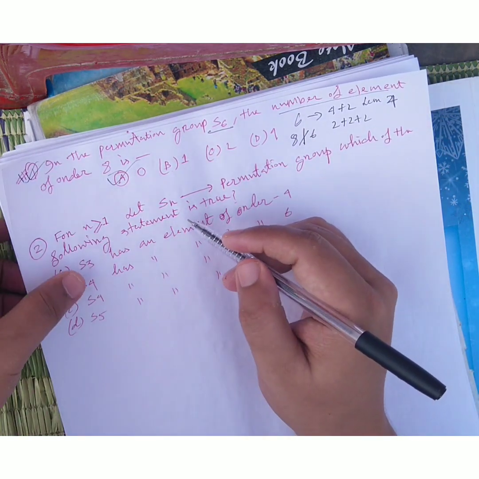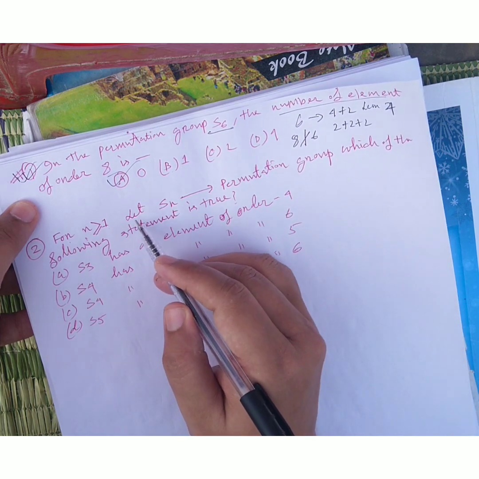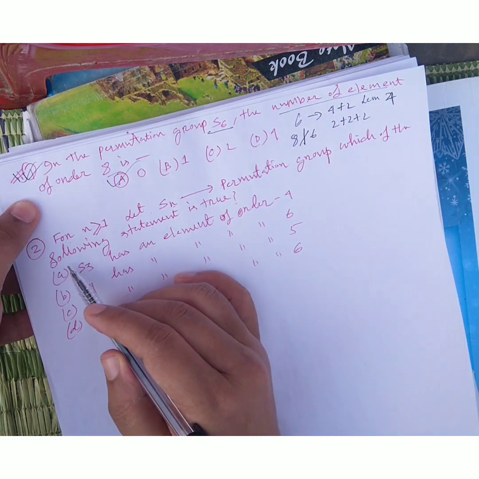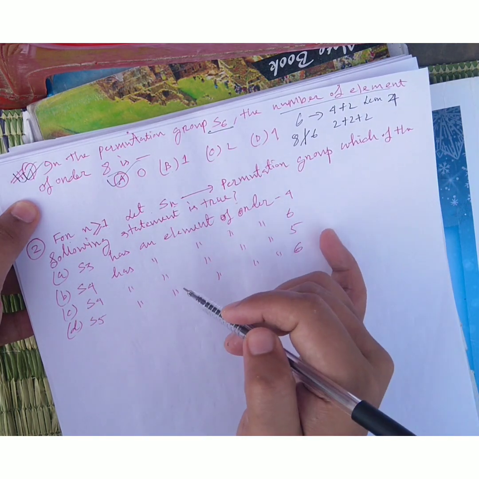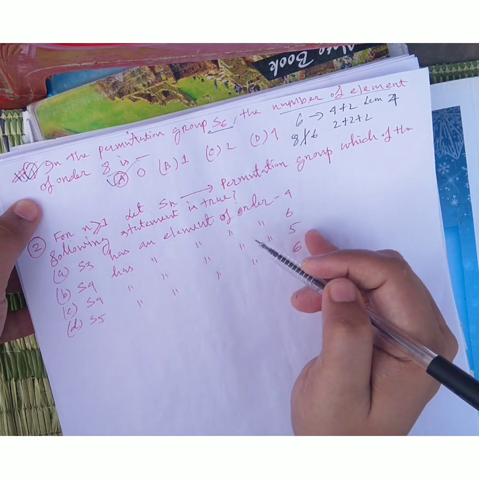Number 2: for n greater than or equal to 1, let Sn denote the permutation group. Which of the following statements is true? S3 has an element of order 4.